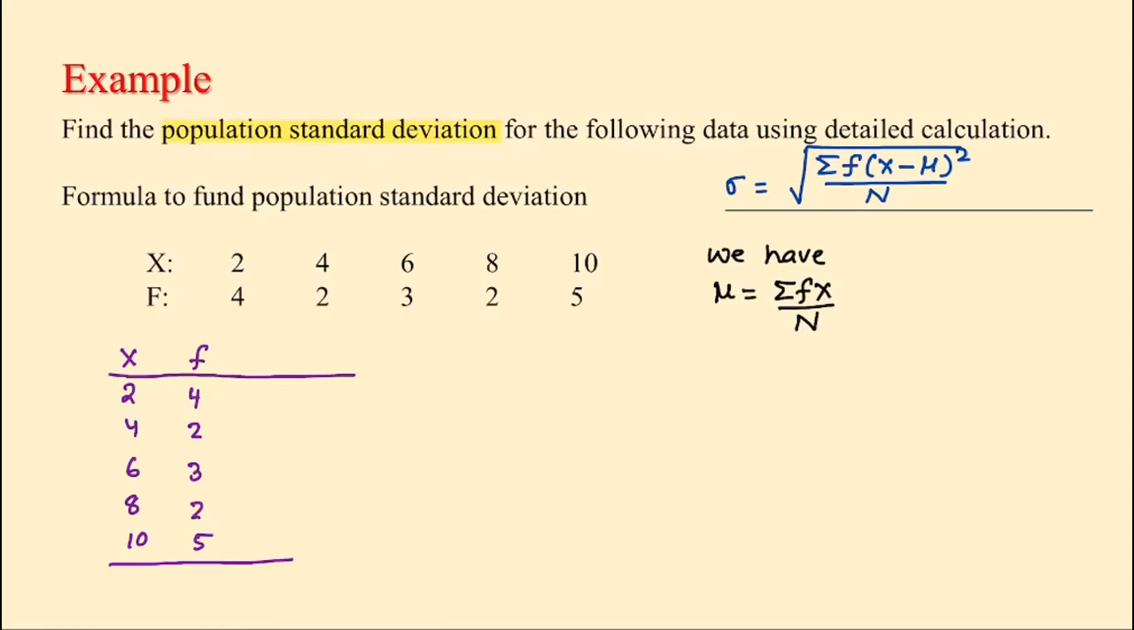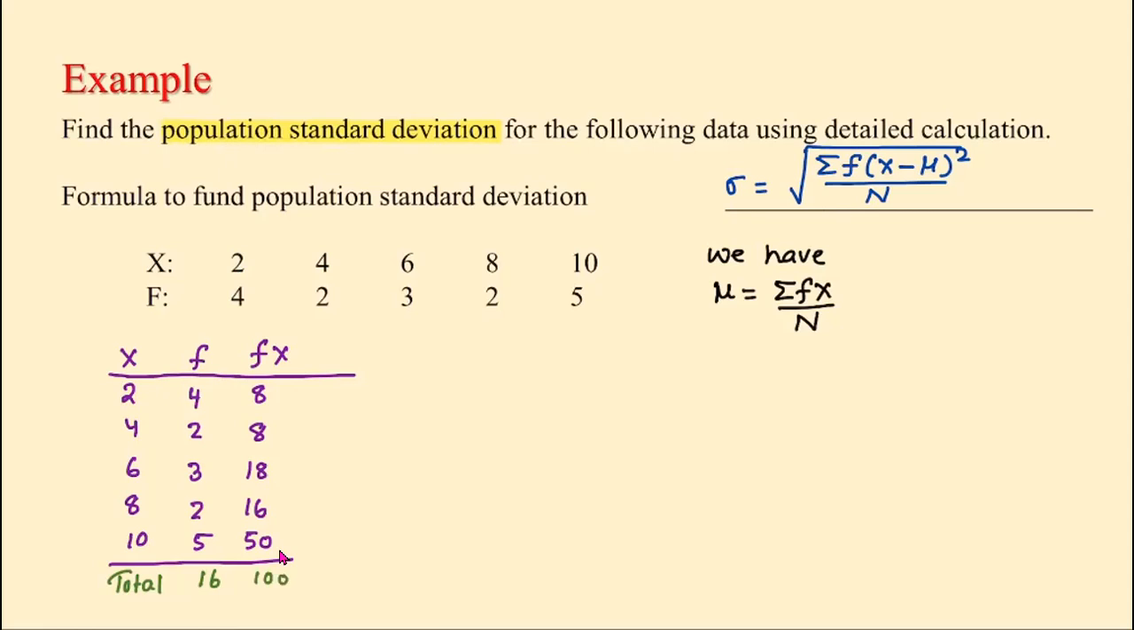Now to find the mean, we need f times x, so we multiply these two numbers. 2 times 4 is 8. 4 times 2 is 8. 6 times 3 is 18. 8 times 2 is 16. And 10 times 5 is 50. And we add them. Let's find the total frequency: 4 plus 2 plus 3 plus 2 plus 5 is a total of 16, so n is equal to 16. If we add f times x, 8 plus 8 plus 18 plus 16 plus 50, that is 100.